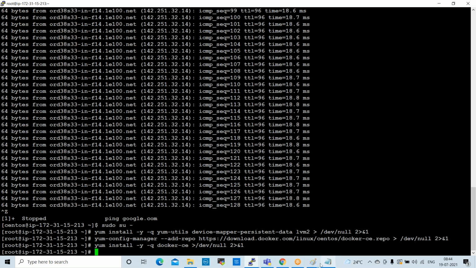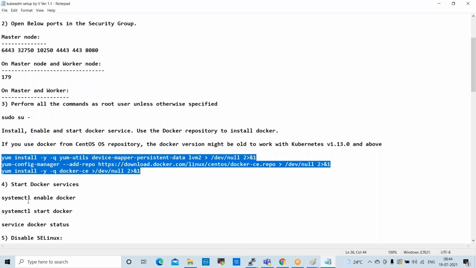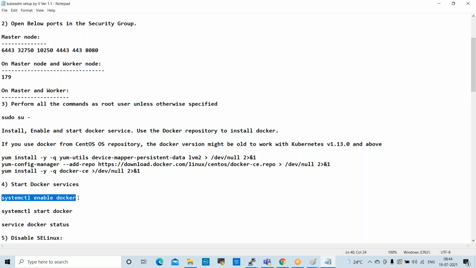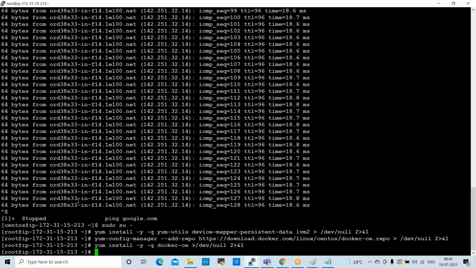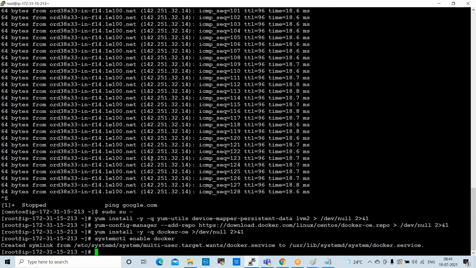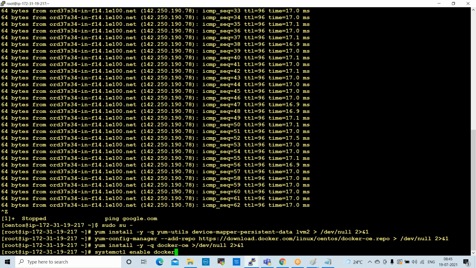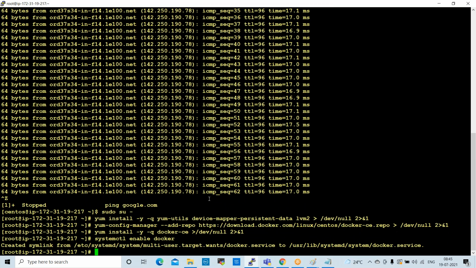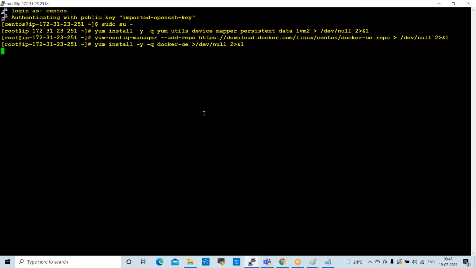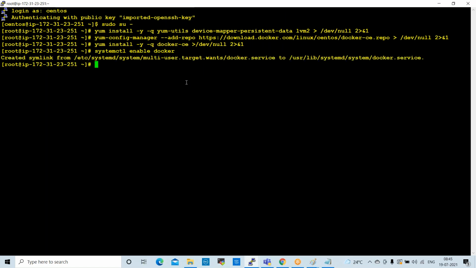Now, next command is enable Docker, systemctl enable. Copy this command, paste here. Now it is enabled. Node 1 enabled. Node 2 also we can execute this.